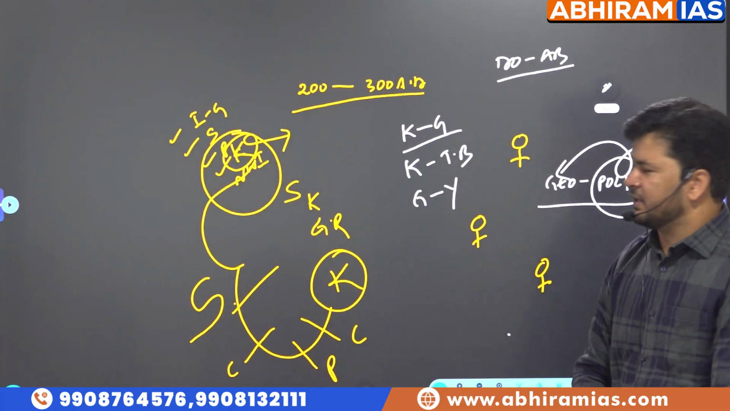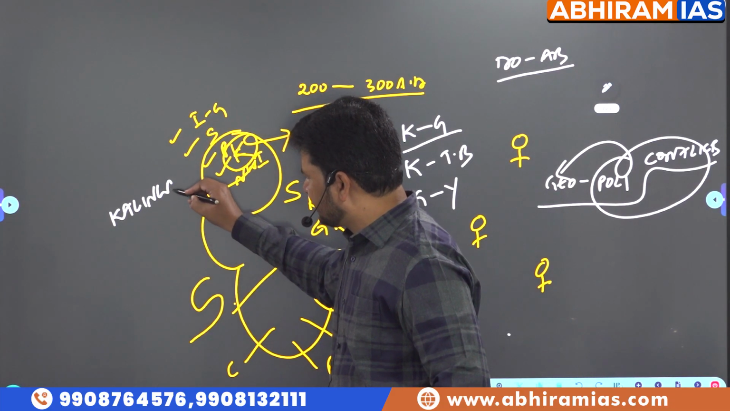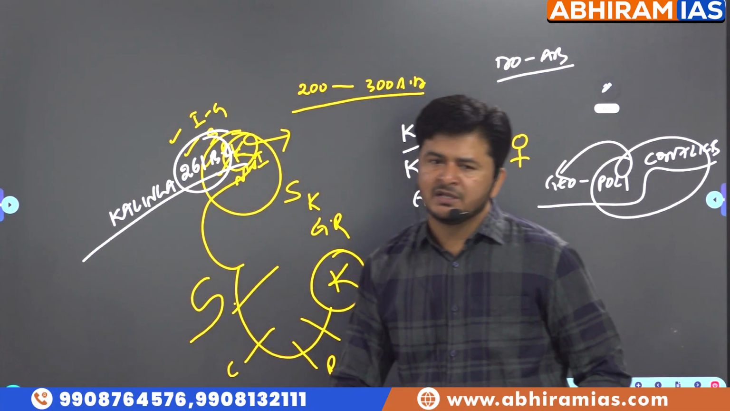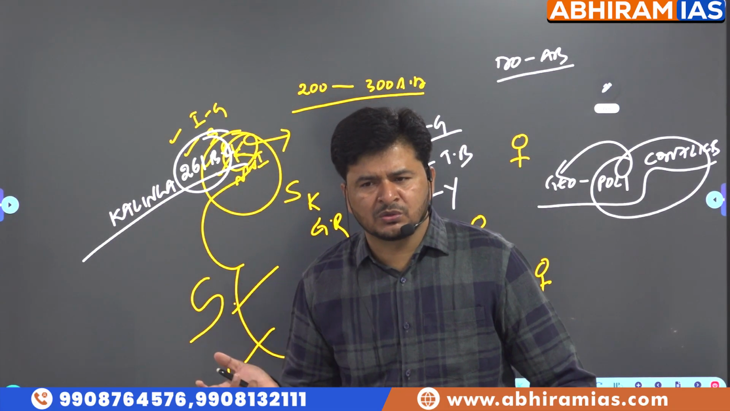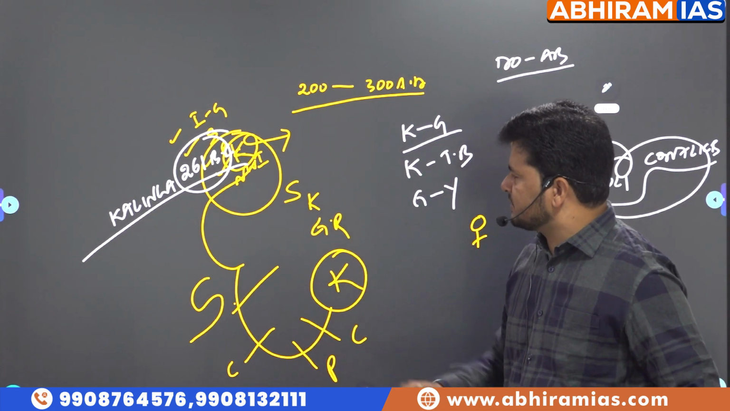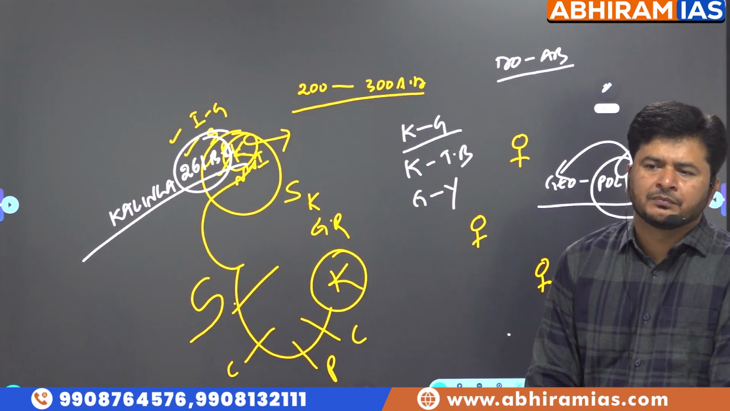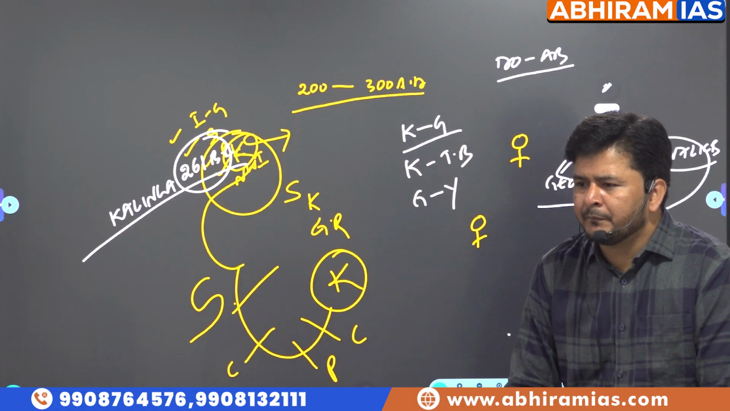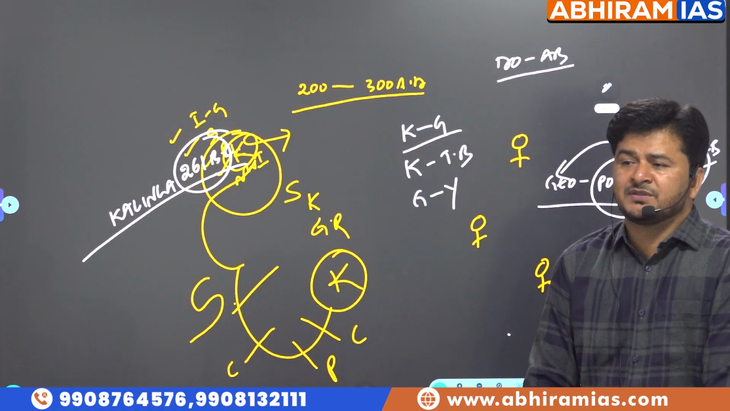For example, take the Battle of Kalinga, 261 BC. What is the significance of the Battle of Kalinga? The Battle of Kalinga was fought between Mauryan forces under Ashoka and Kalingan forces. Kalingan forces got defeated. Good. Now the question is, why should we remember the Battle of Kalinga? It brought revolutionary changes in the very personality of Ashoka. What kind of changes?